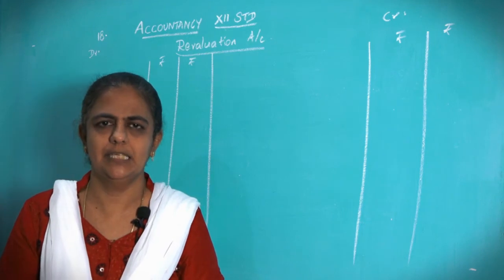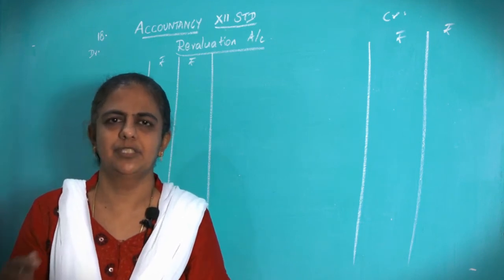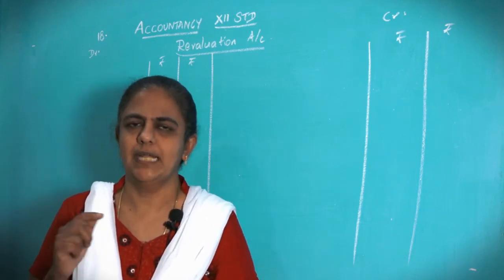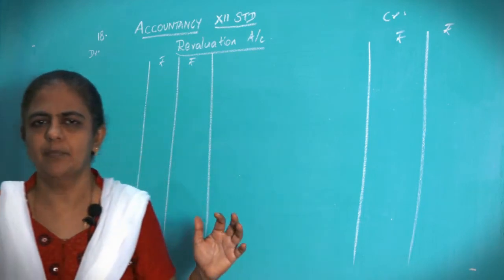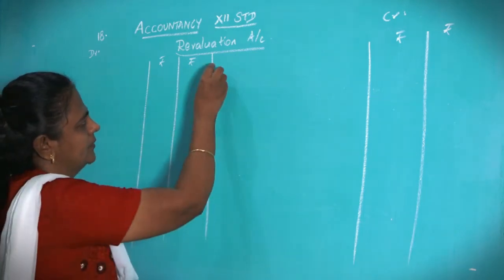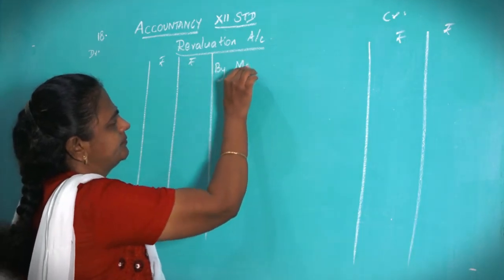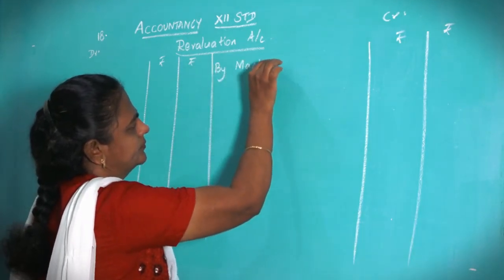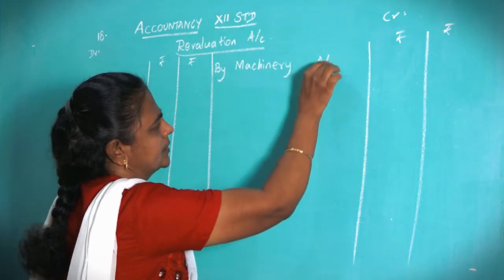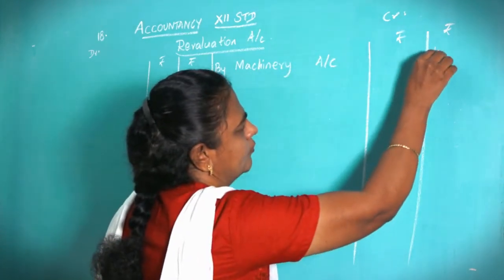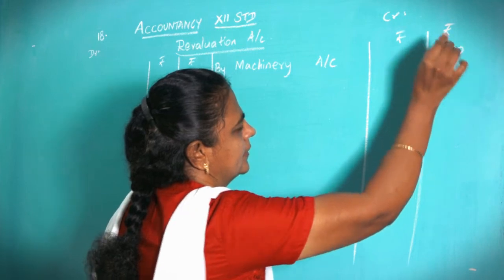You have to see the balance sheet. So, balance sheet asset side machine value is 40,000. So, 10% of 40,000 is a profit for you. So, you write here, by machinery account 4,000.